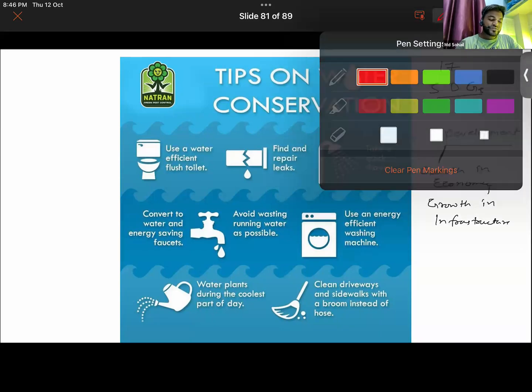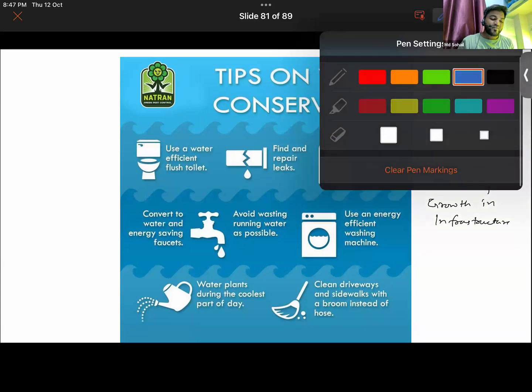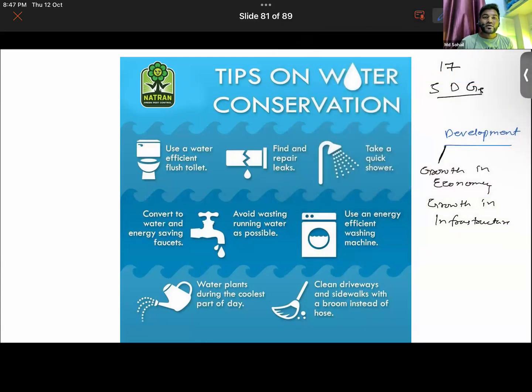I am saying, what is the general notion in society? What is the general idea about development? That if the economy of a country is increasing, if there is more infrastructure, then it is generally thought that the country or that region is a developed one. That is what is thought. But development in reality should be counted on the basis of social development, as you said. Getting it now?